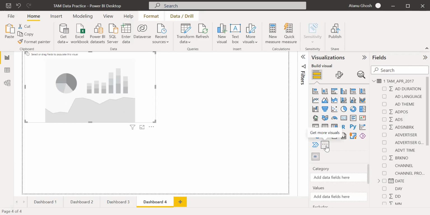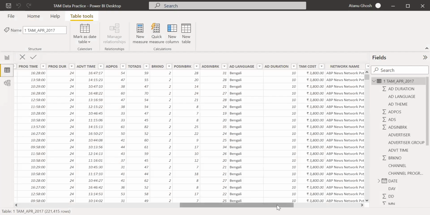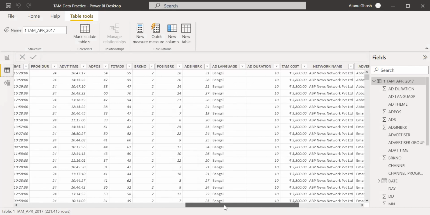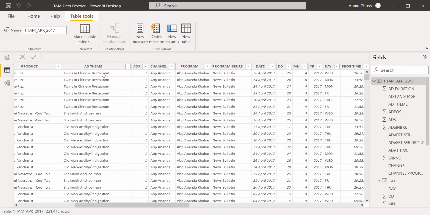But how will you use a word cloud here in this numerical data? Yeah, I'll show you. It's not that it will be of much use, but it's just for fun. What I used was this ad theme. So what are the themes that are being used most commonly in the ad?